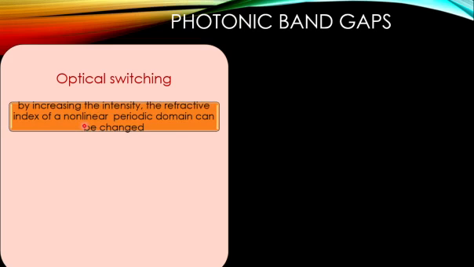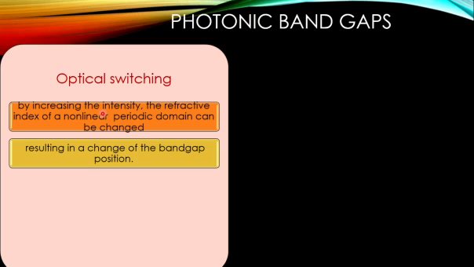If you increase the intensity of the light passing through the photonic crystal, at high intensity the dielectric material or the non-linear medium will show a non-linear effect, which means the refractive index will depend upon the intensity.